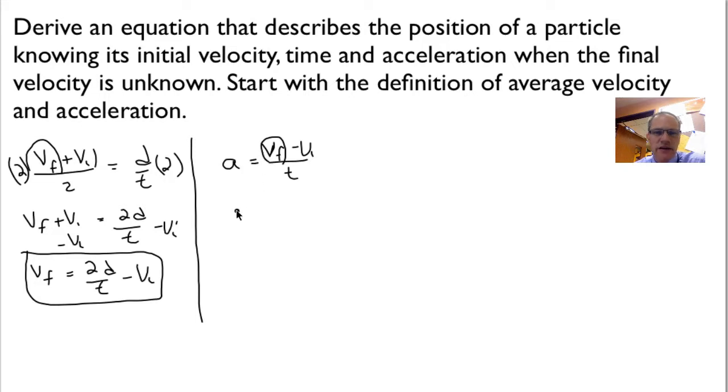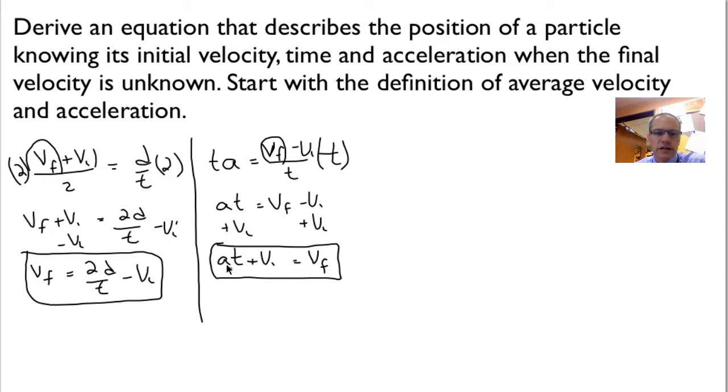Now let's do the same over here for the acceleration. Again, everything on the top is divided by the t on the bottom, so I'm going to multiply through by t, and what I do to one side I have to do to the other. So now I've got AT is equal to VF minus VI. I'm now going to add the VI to the other side to isolate the VF. So now I've got AT plus VI is equal to the final velocity.